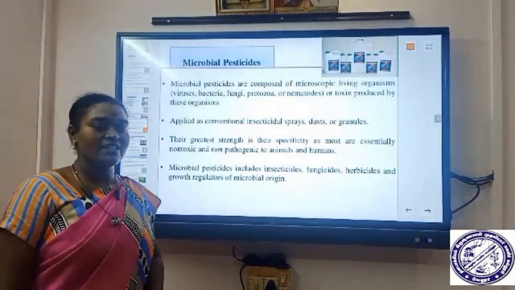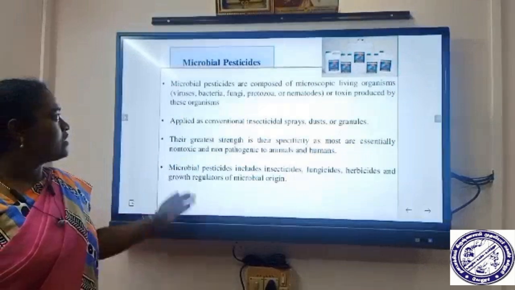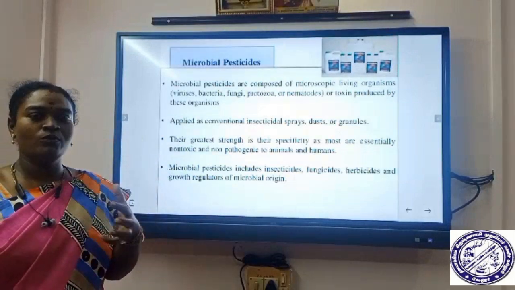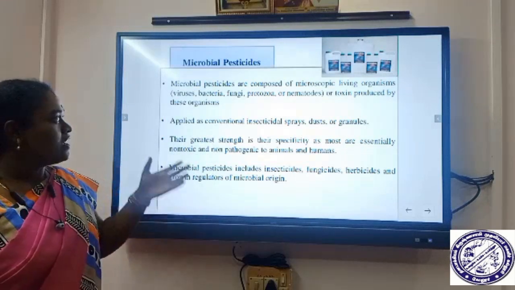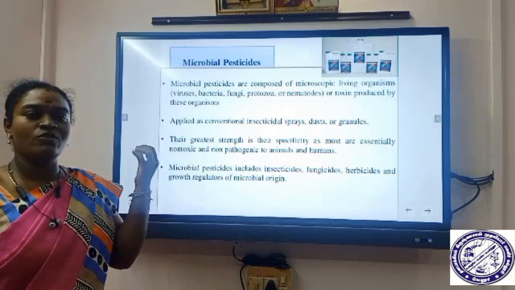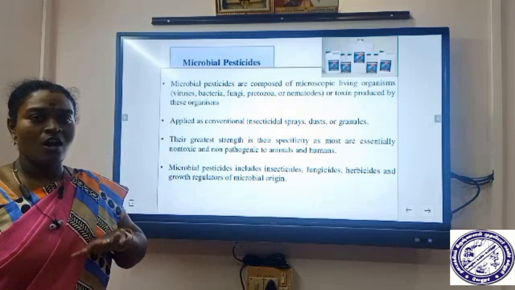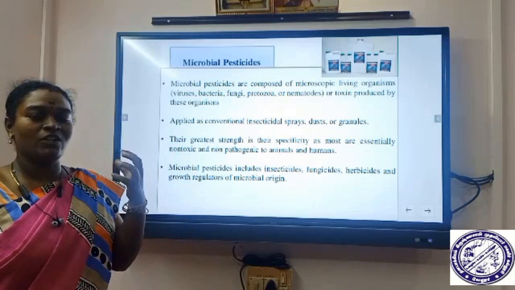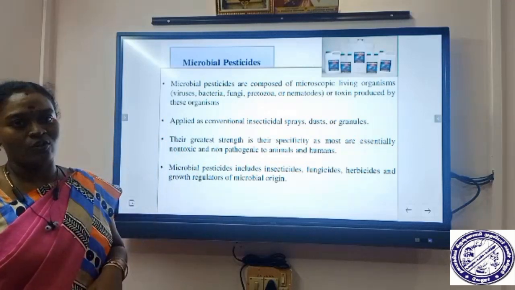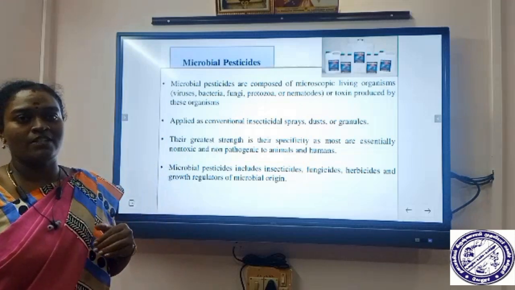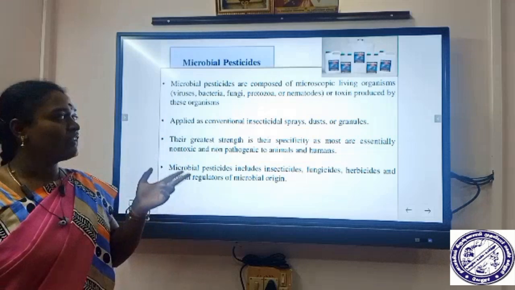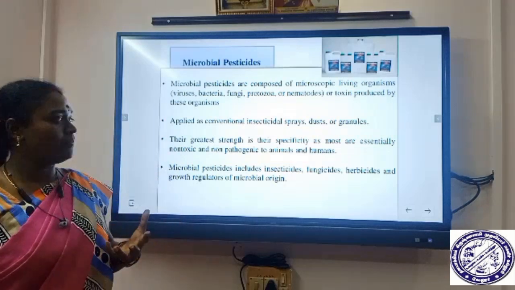Okay. So first we see about microbial pesticides. From the name itself, we should know that in this type of pesticide we use microorganisms. You can use the microorganism as a whole, or you can use the toxins secreted by the microorganisms, either the whole organism or the toxins produced by the organisms. In this, we use microbial pesticides.